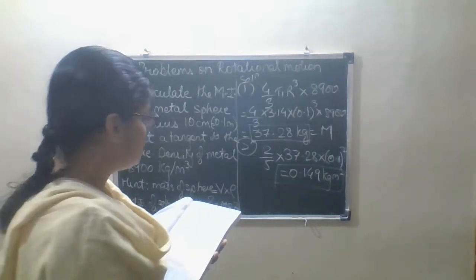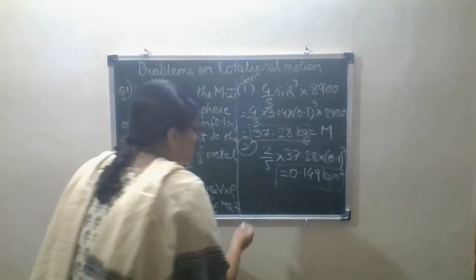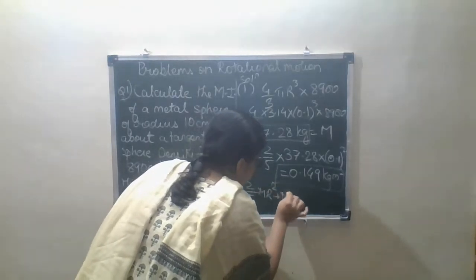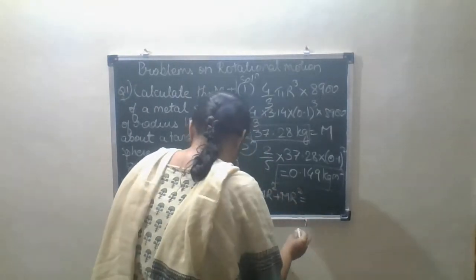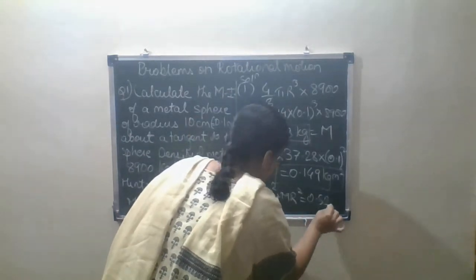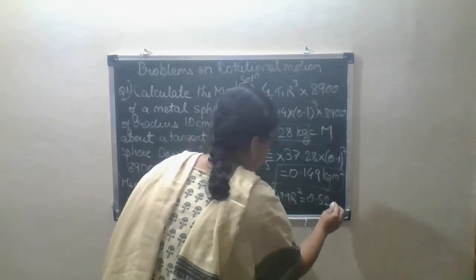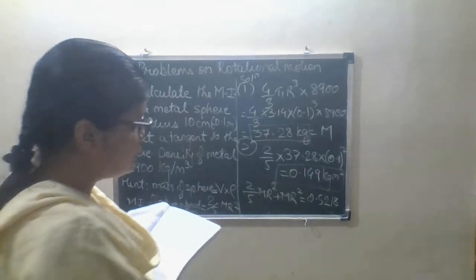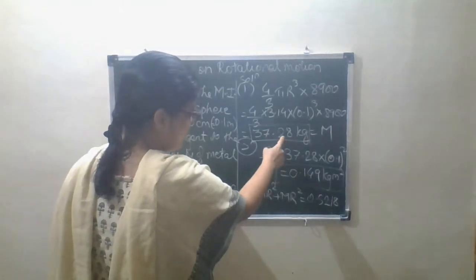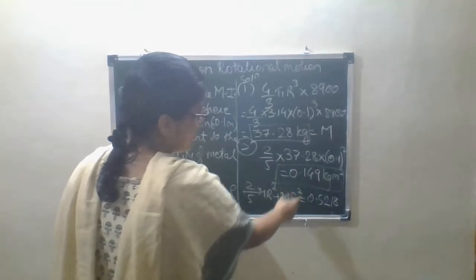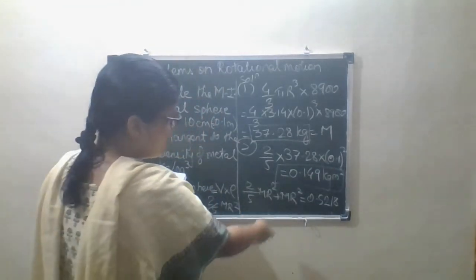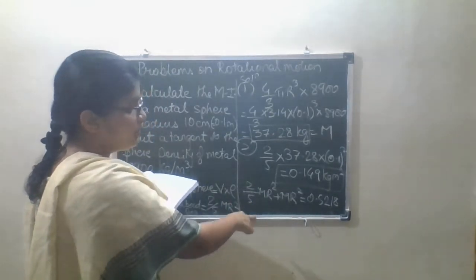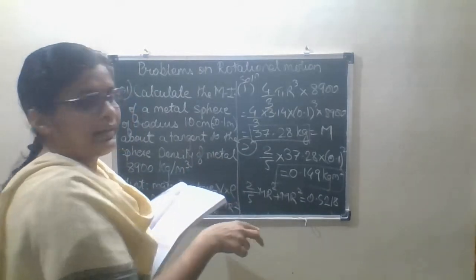Okay, so how are you going to apply it? That is 2/5 mr² plus mr² is equal to 0.5218. Okay, mr². So m again here you will take 37.28 and take the square of r. What is r²? It is already found over here. Whenever you take the addition of these two values, it is by the theorem of parallel axis.